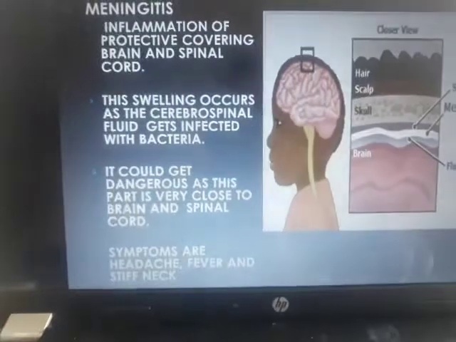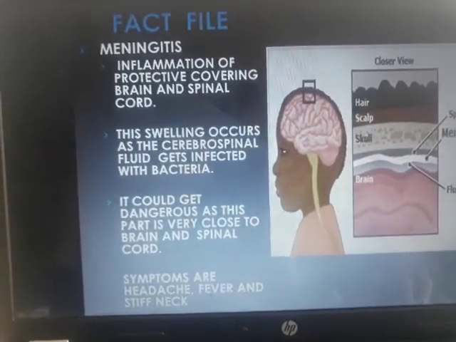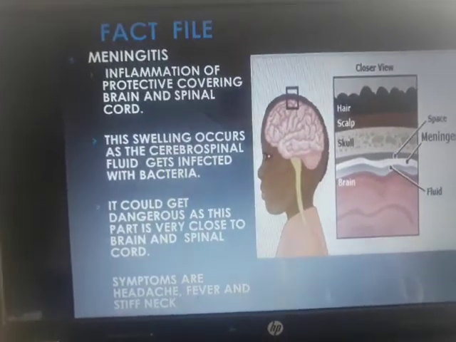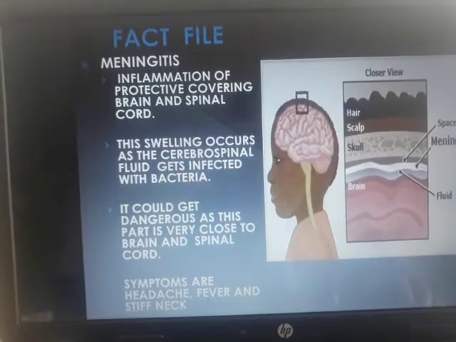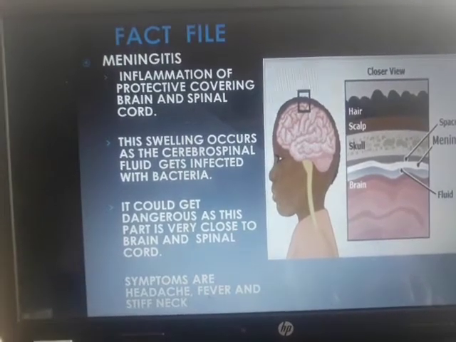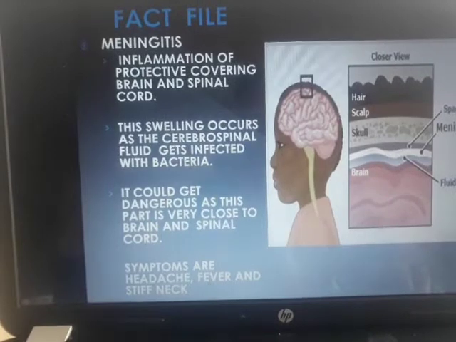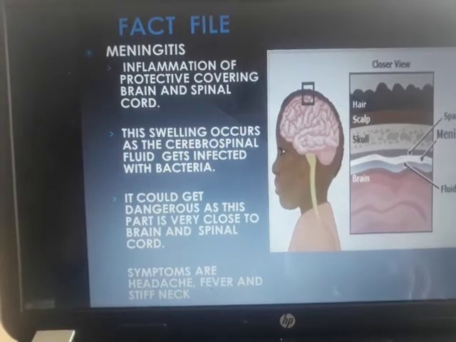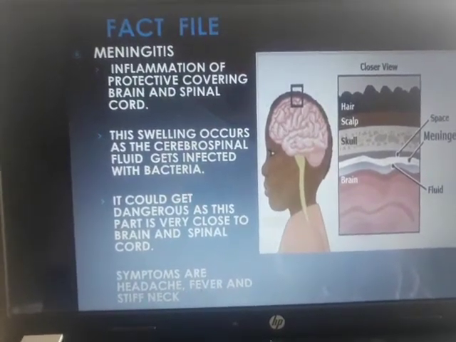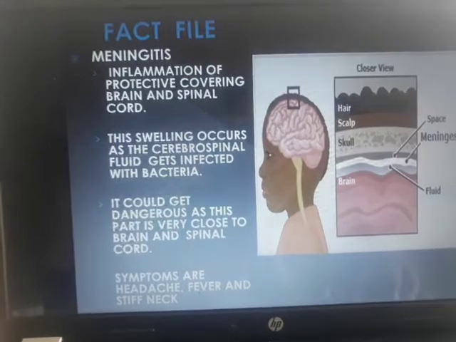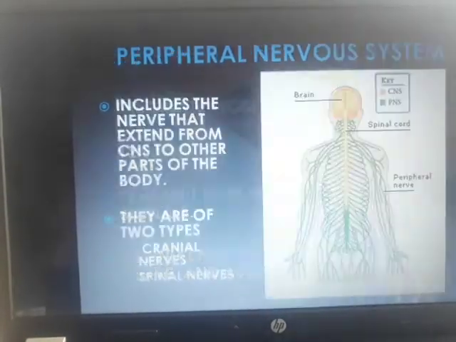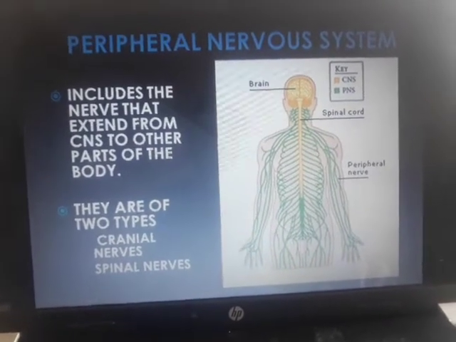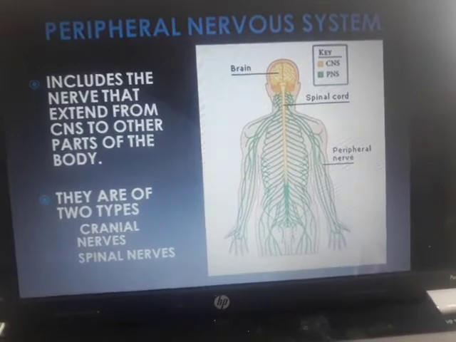So this is the content for today. You'll all go through the content. Next time you'll see the CNS and the other, the autonomic nervous system. But today it is about the peripheral nervous system. Please watch the videos, the video links, solve the assignment, children. This is a very important system in terms of your syllabus. It will be there in the years ahead as well. So please go through the content, each and every sentence. This PPT is just a gist of what is in the textbook. I have tried to make it short and simple for you for understanding purposes. I hope you understood whatever was taught to you.